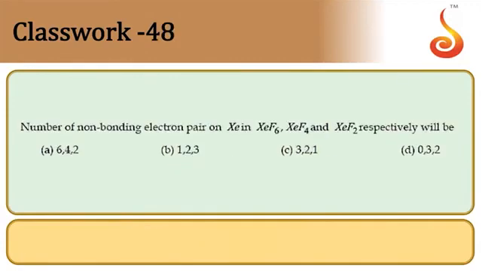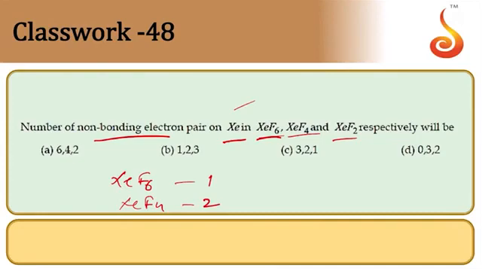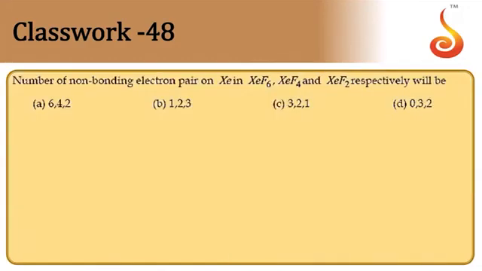48. Number of non-bonding electron pairs on xenon in XeF6, XeF4, XeF2 respectively. Xenon actually has 8 electrons. In XeF6, 6 are used for bonding. So therefore, number of lone pairs left is only 1 lone pair in XeF6. XeF4, we have 2 lone pairs left, and XeF2 means we have 3 lone pairs left. So 1, 2, 3 is the answer. Option is B. B is the answer.